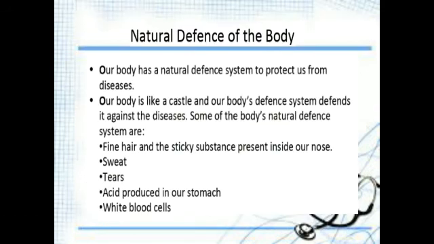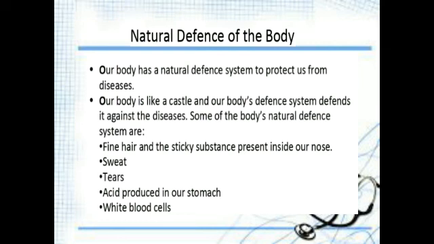So the next topic is natural defense of the body. We have immunity power, children, in our blood. As we studied in the circulatory system, blood contains WBC, RBC and platelets, right? The purpose of WBC is to make our body fight against the disease causing germs.